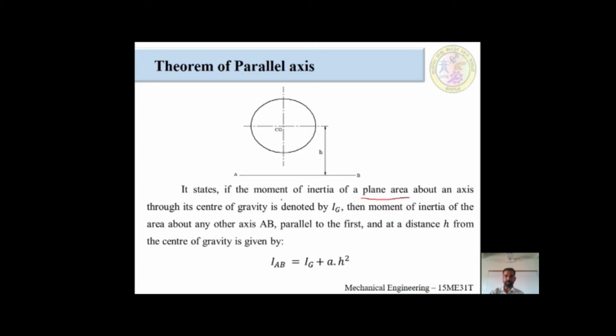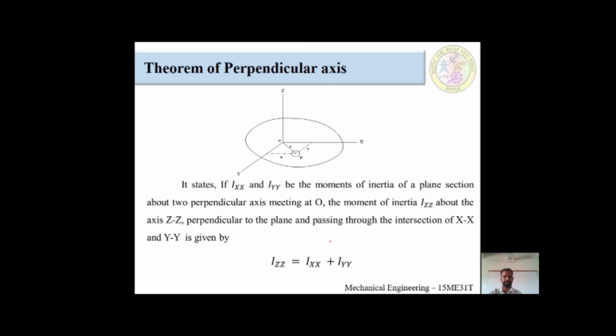If the moment of inertia Ixx and Iyy are the moments of inertia of a plane section about two perpendicular axes meeting at O. This x also, this y also meet at point O. O means origin. This circle, what they have given in the figure, we call it a plane area.